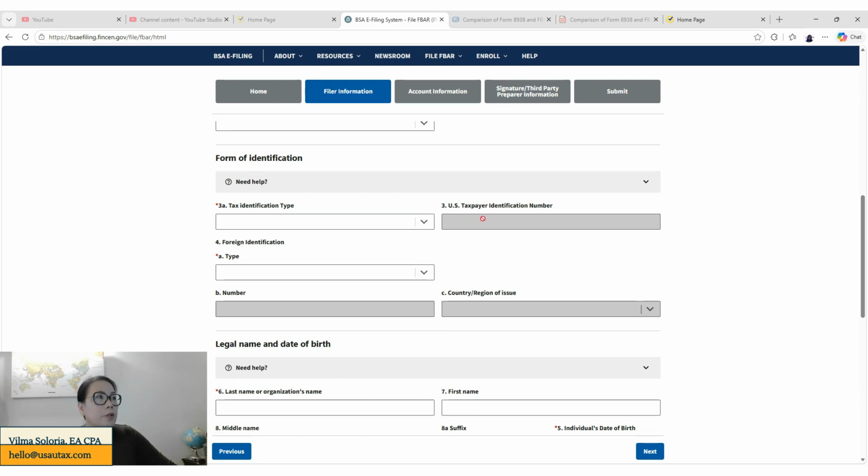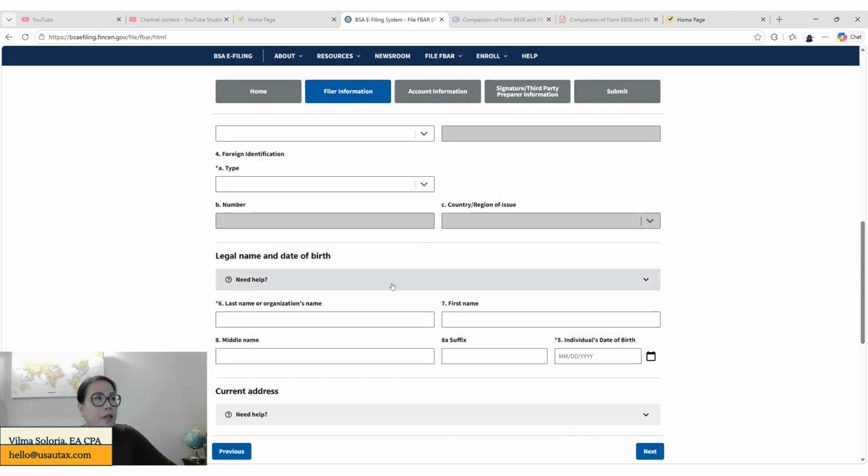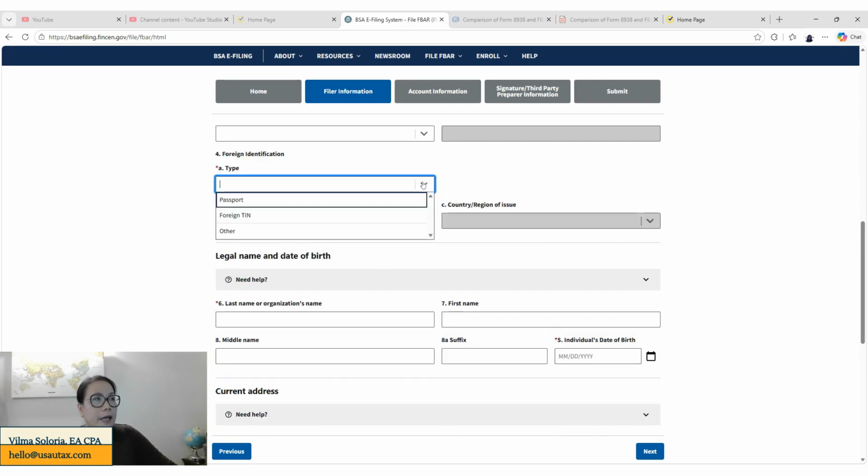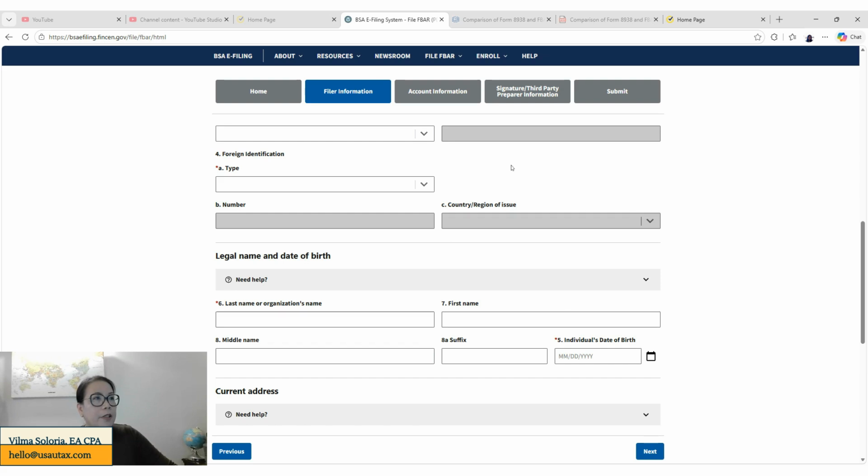And then you need to put your US taxpayer identification number once you choose the SSN. And then if you don't have an ITIN, you will need to put the passport, okay? The passport number and the country where it is issued.